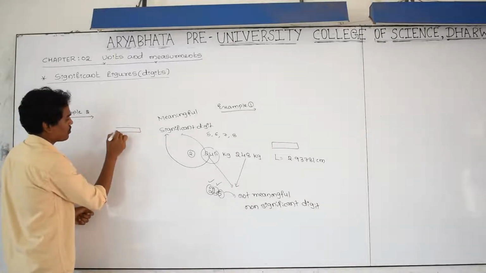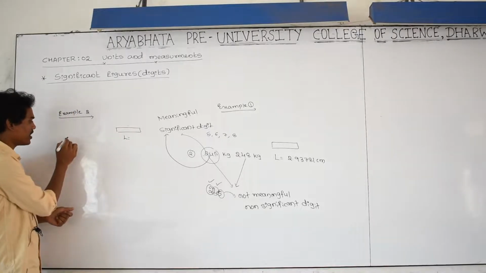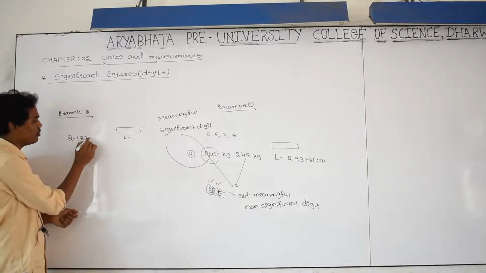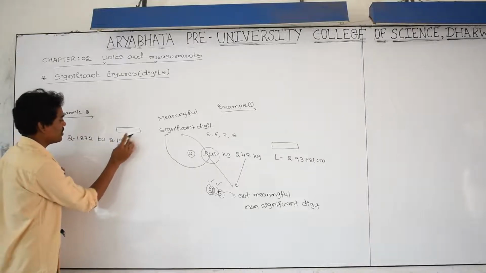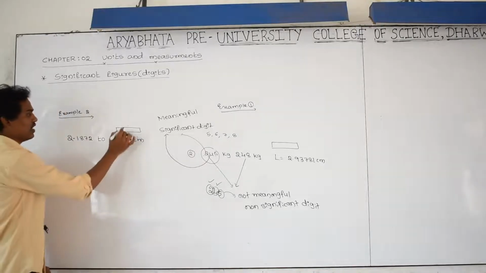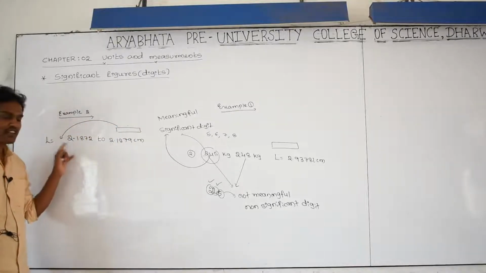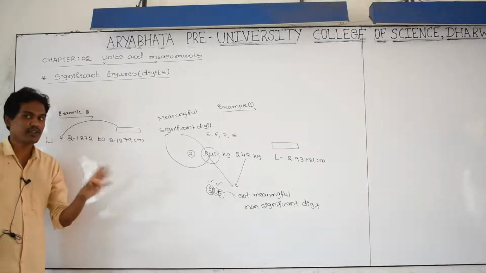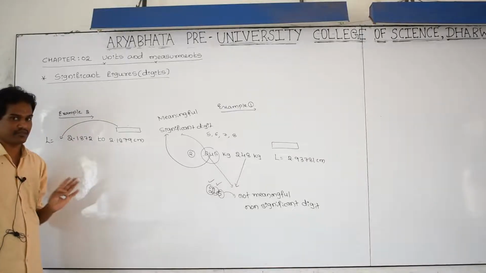The length of the subject is equal to, I am taking, 2.1875 to 2.1879 centimeter. The length of the subject is, I am telling approximately, in between the range 2.1872 to 2.1879. It may be its length, it may be 2.1872 to 2.1879.